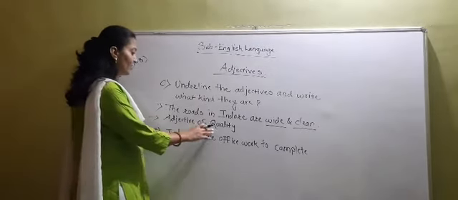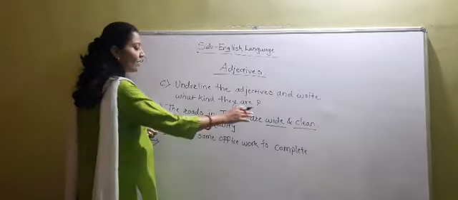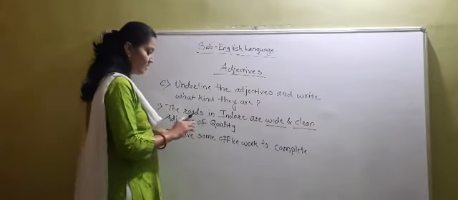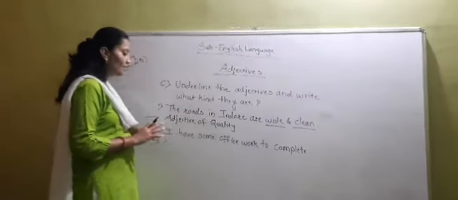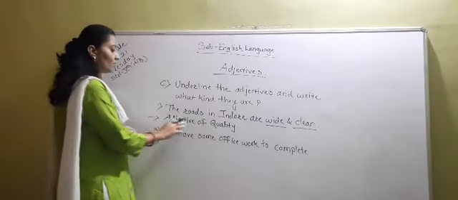They are describing the quality of the roads. How are the roads? They are wide and clean. So these are adjectives of quality.